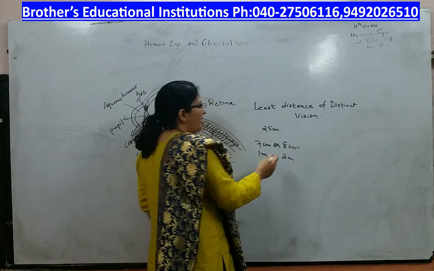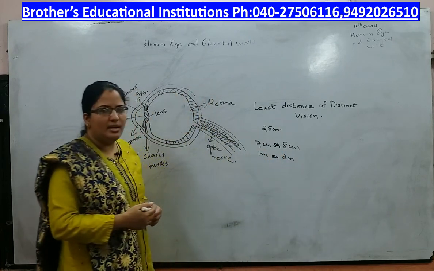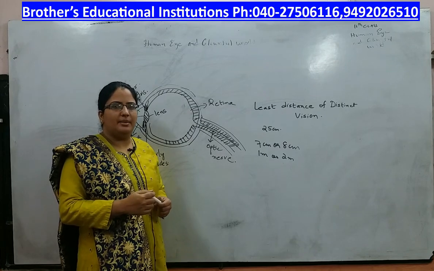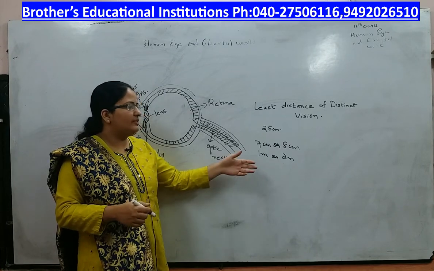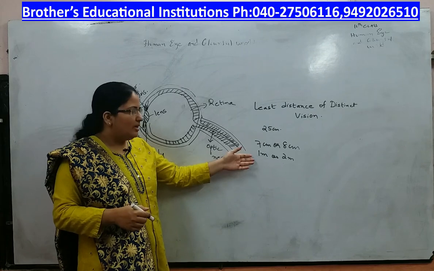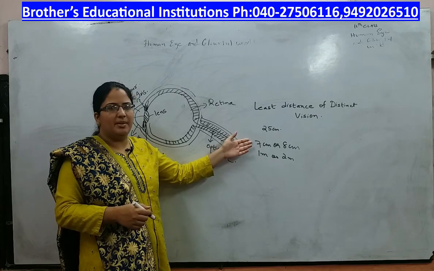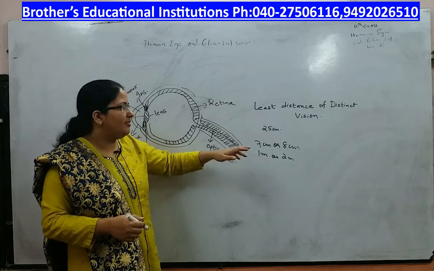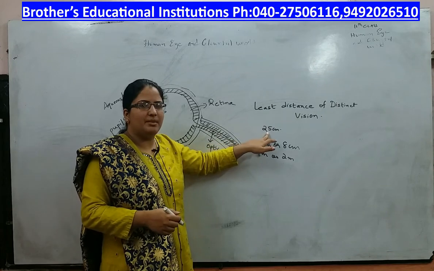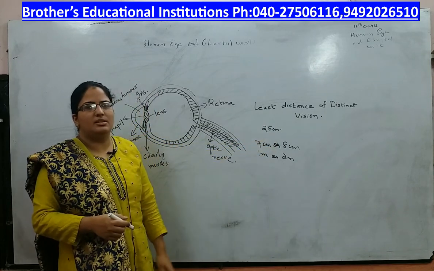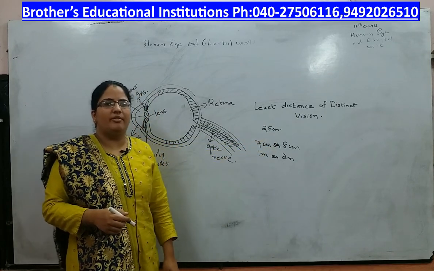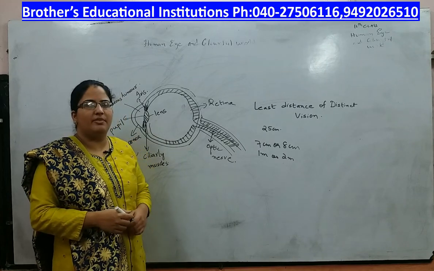At a distance of 1 meter, they will be able to read the words correctly. This is for old people and this is for young people. On an average, for an adult it is 25 centimeters. So this distance is called the least distance of distinct vision.